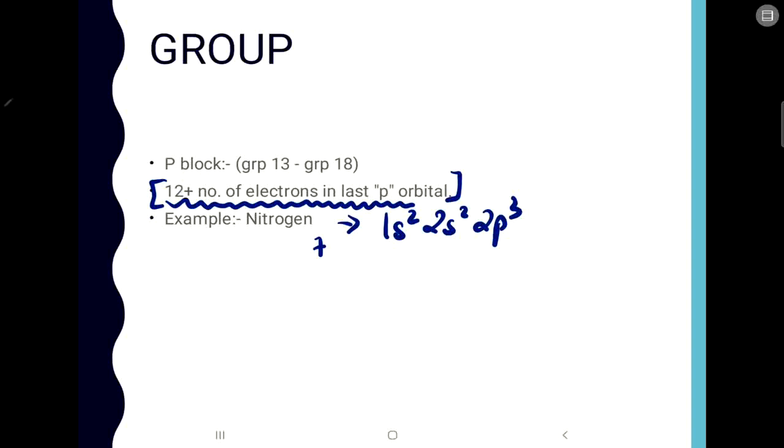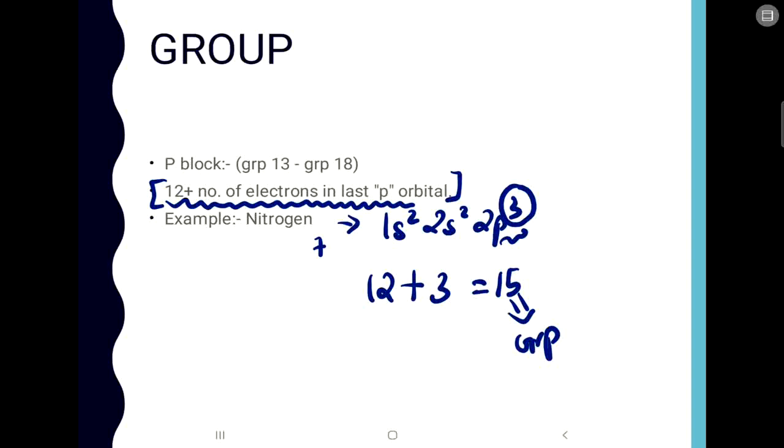Now what you have to do is add 12 plus the number of electrons in the last p orbital. Now here the last p orbital is this. So how many electrons are there in the last p orbital? 3 electrons. Okay, so you will do 12 plus 3 because 3 electrons are present in the last p orbital. So when you do 12 plus 3 you get 15. So nitrogen belongs to the 15th group. Get it? If you check, nitrogen is present in the 15th group, just to cross check. Okay, so that is how you determine for the p block elements.